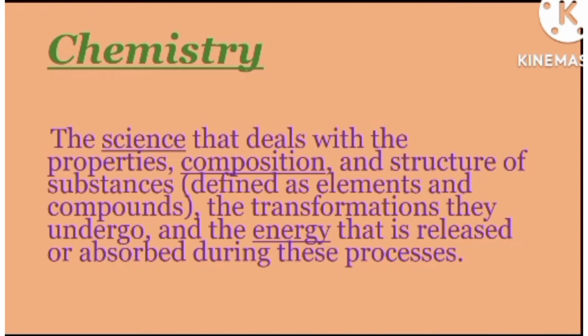Let's move towards structure. For example, if you see the structure of benzene, benzene is a hexagon. Why? Because its structure consists of 6 carbons that are arranged in a hexagonal structure. So this is the structure of matter. Here is the difference between properties, composition and structure, and we will discuss all of these things for any matter in chemistry.